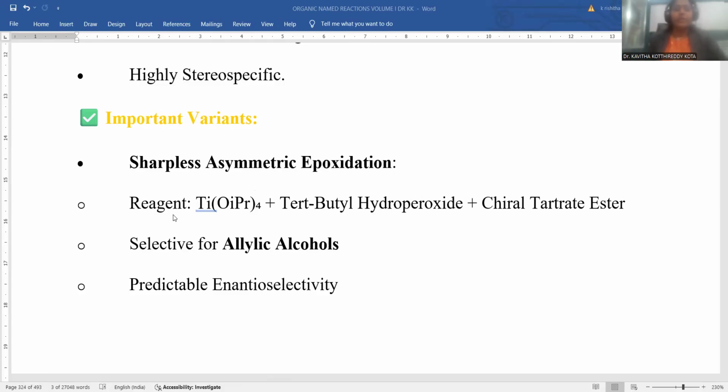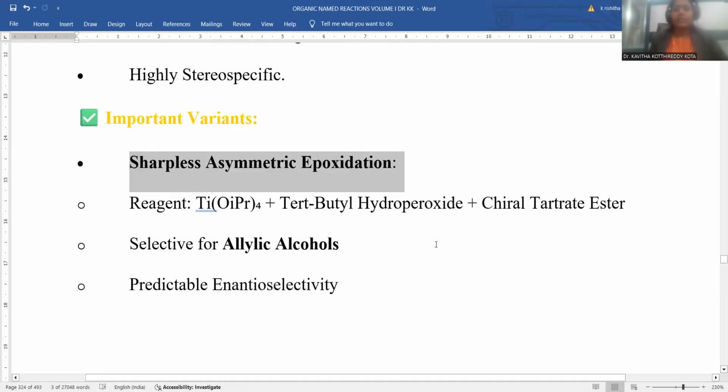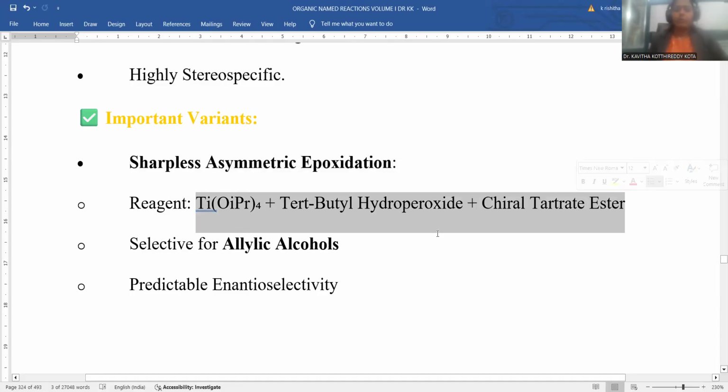Here, the reagents for Sharpless asymmetric epoxidation are titanium tetraisopropoxide, tertiary butyl hydroperoxide, and chiral tartarate ester. These three reagents together are the most important in order to perform this Sharpless asymmetric epoxidation.